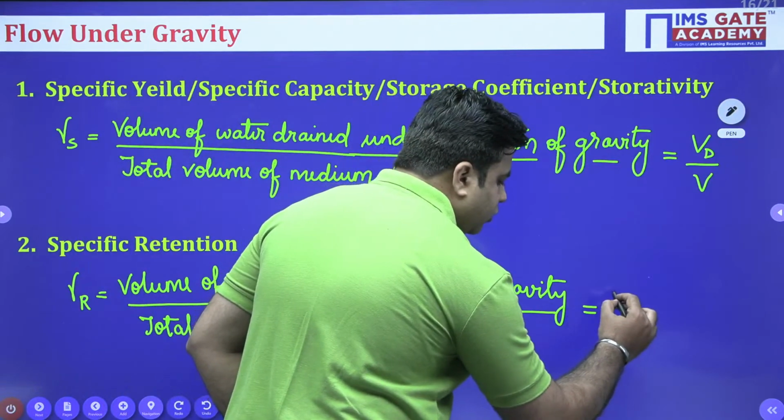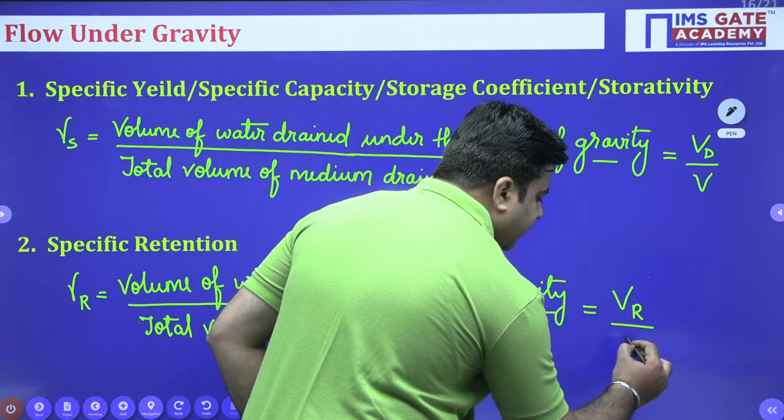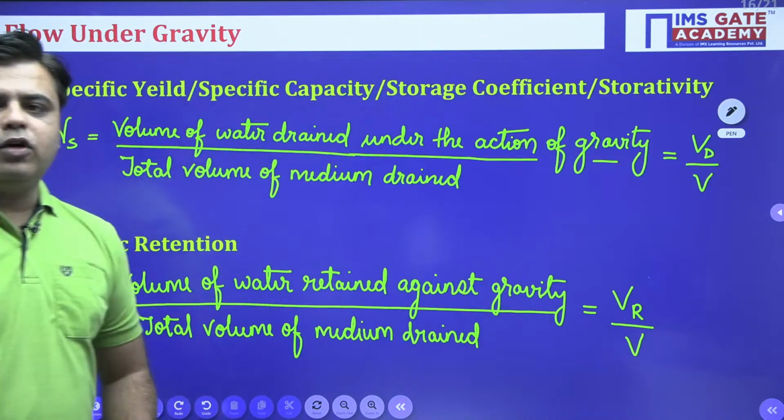So, this is equal to volume of water retained against gravity divided by the total volume of medium drained, right?